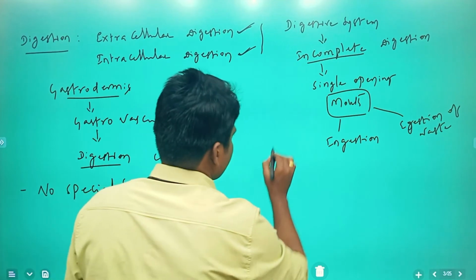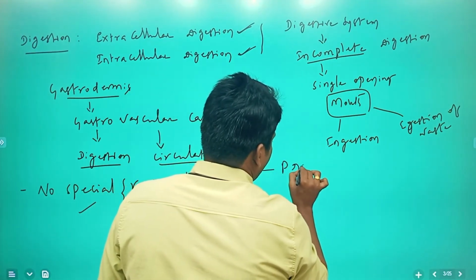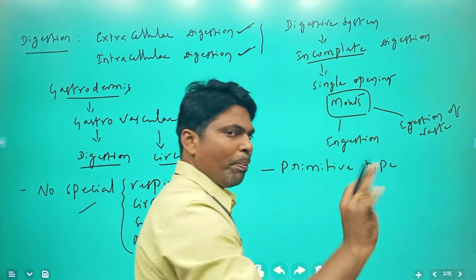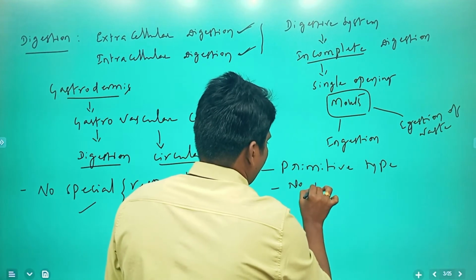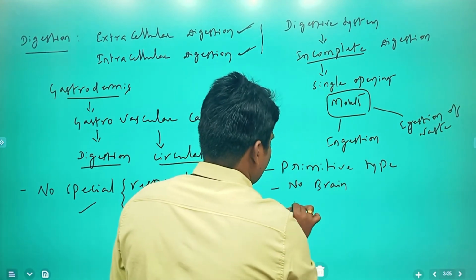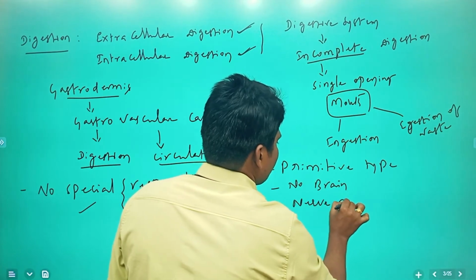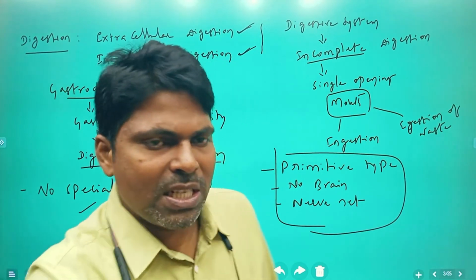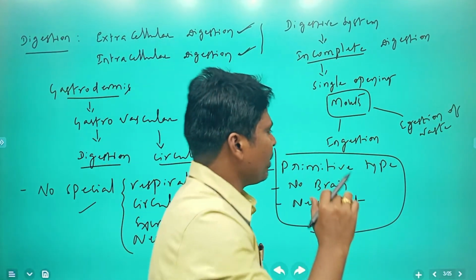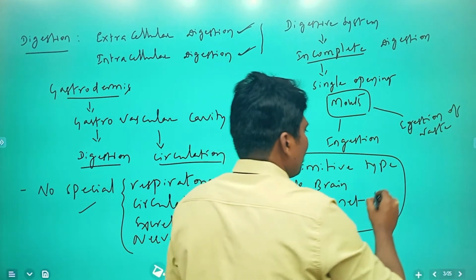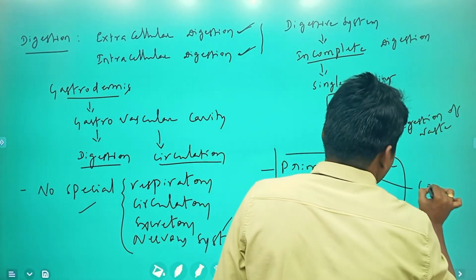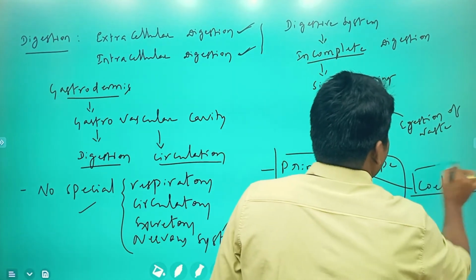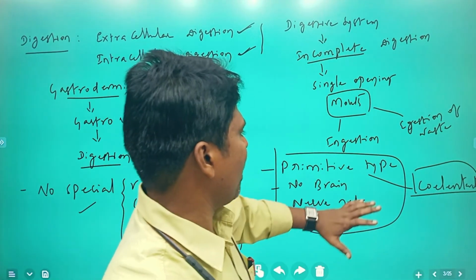And if you come to the nervous system, it is a primitive type of nervous system. Here there is no brain, but nerves forming a nerve net. So Coelenterata is the first phylum which shows the primitive type of nervous system.